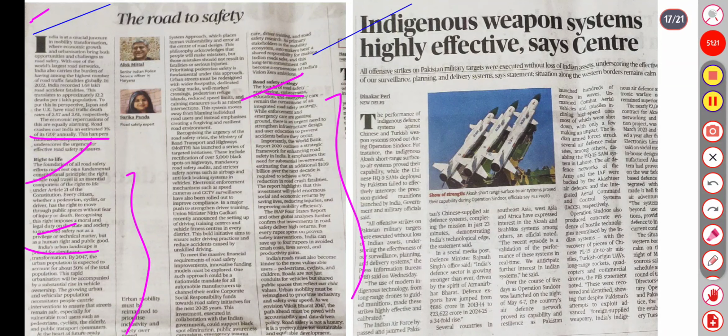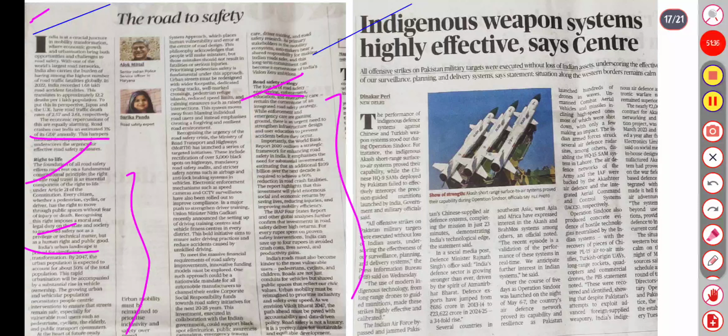Indigenous systems are highly effective, says the Centre. So it's about the capability. Chinese and Turkish weapon systems stood out during operations. For instance, the indigenous Akash short-range, what is it?